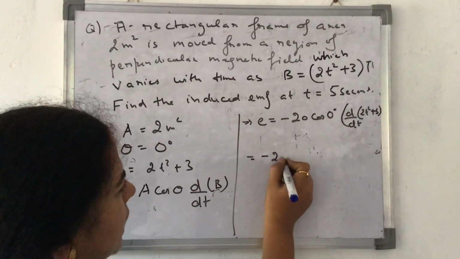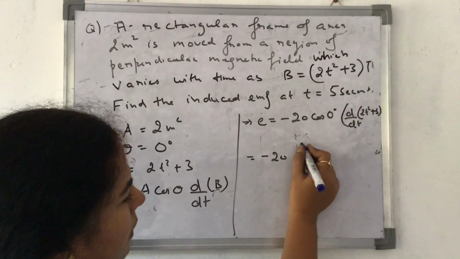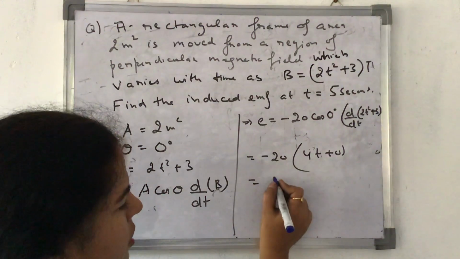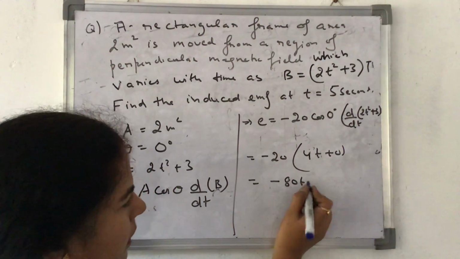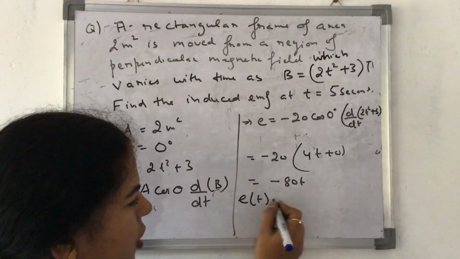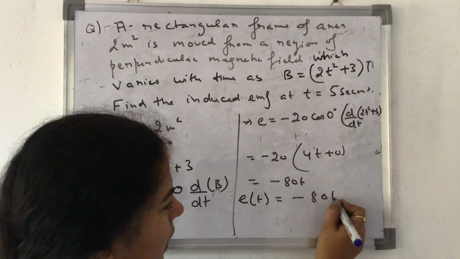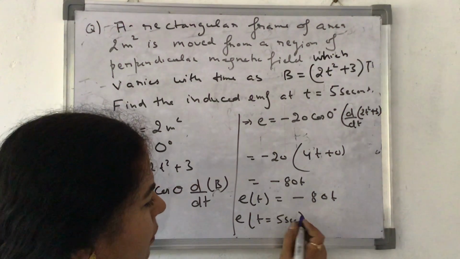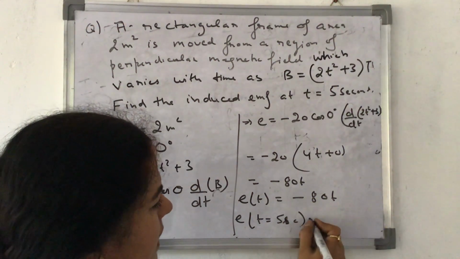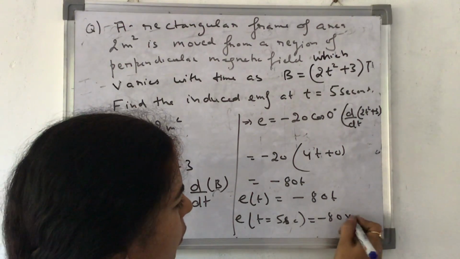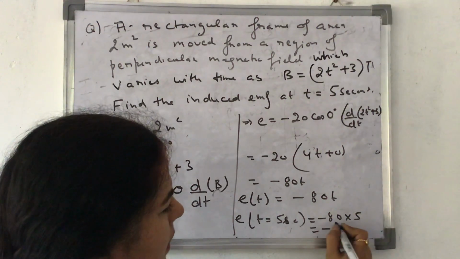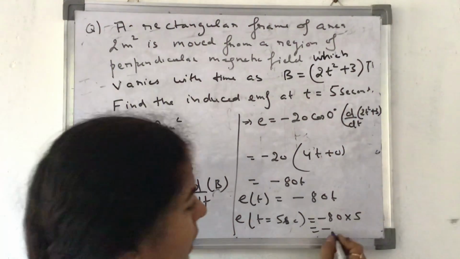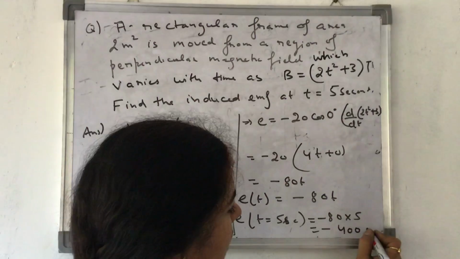It becomes minus 20. Then when I differentiate, it becomes 4t plus 0. So it becomes how much? Minus 80t. E here is a function of time, 80t. That's why it is asked at t equal to 5 seconds. At 5 seconds, E is equal to minus 80 into 5. It becomes, 8 5s are 40, 400 volts.